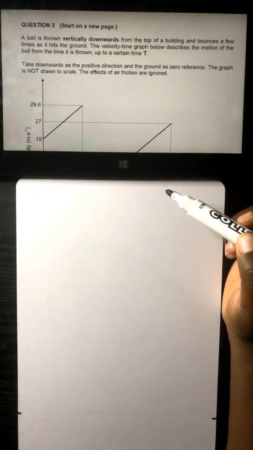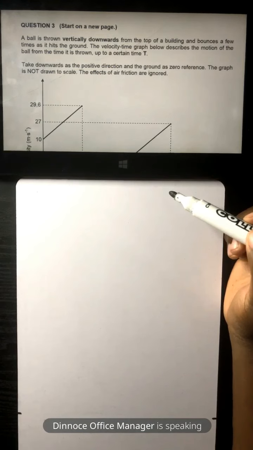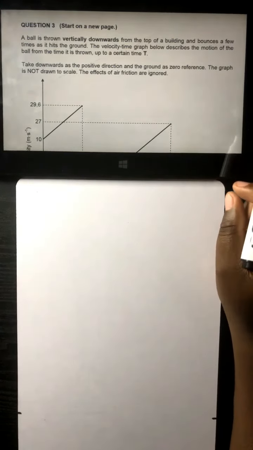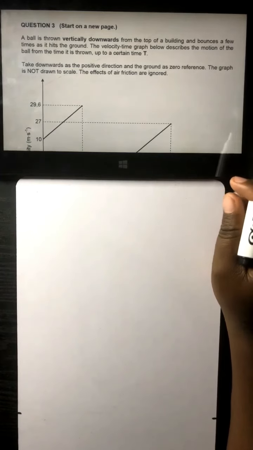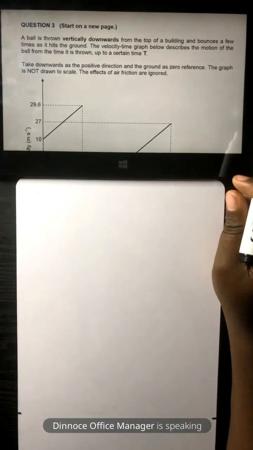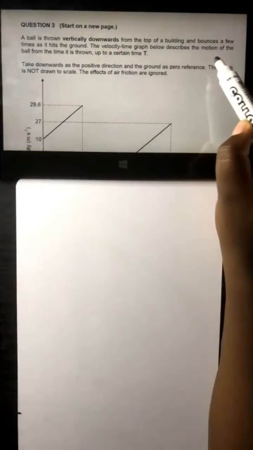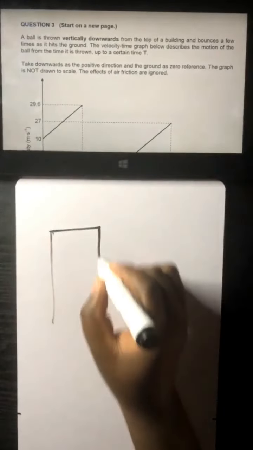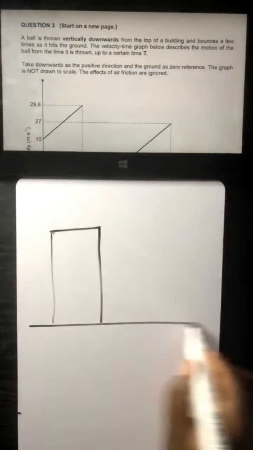So, ladies and gentlemen, we are given a statement which I'm going to quickly read and interpret as we move with the information given. A ball is thrown vertically downwards from the top of a building and bounces a few times as it hits the ground. So, guys, obviously, we can just make an assumption that we've got a flat and there we've got a ground.